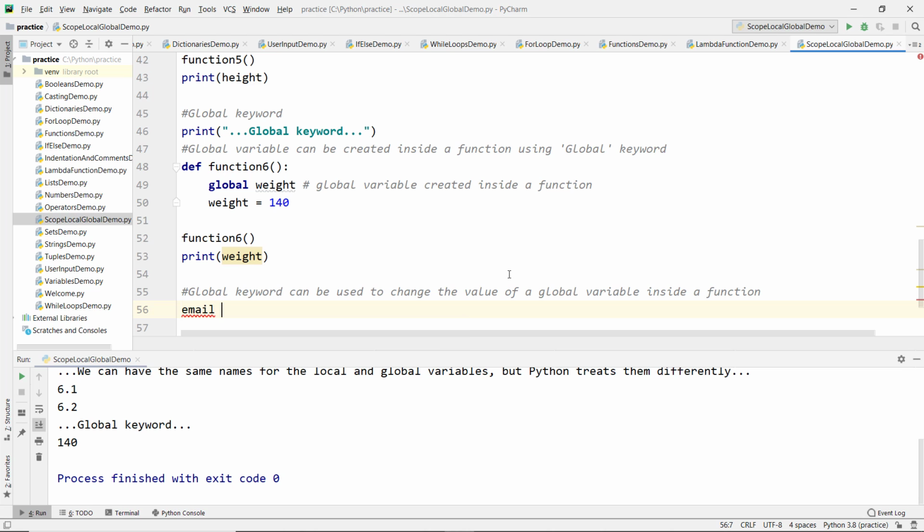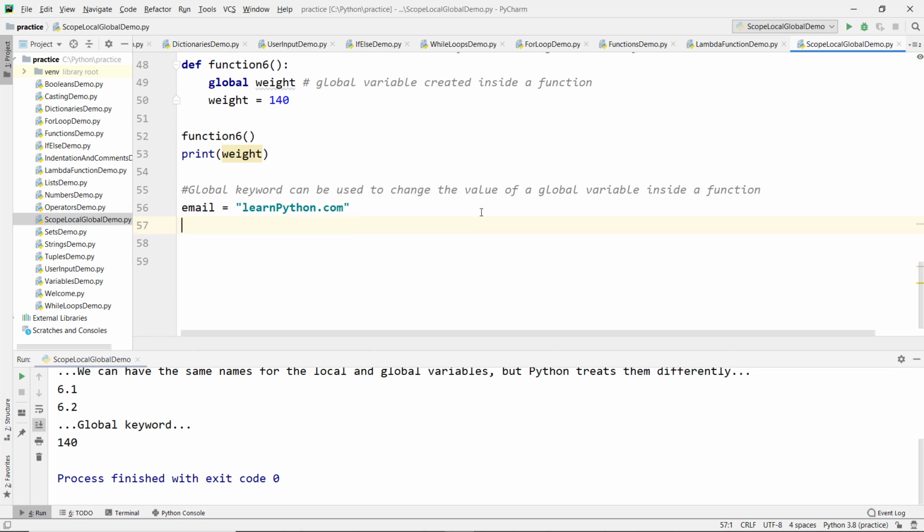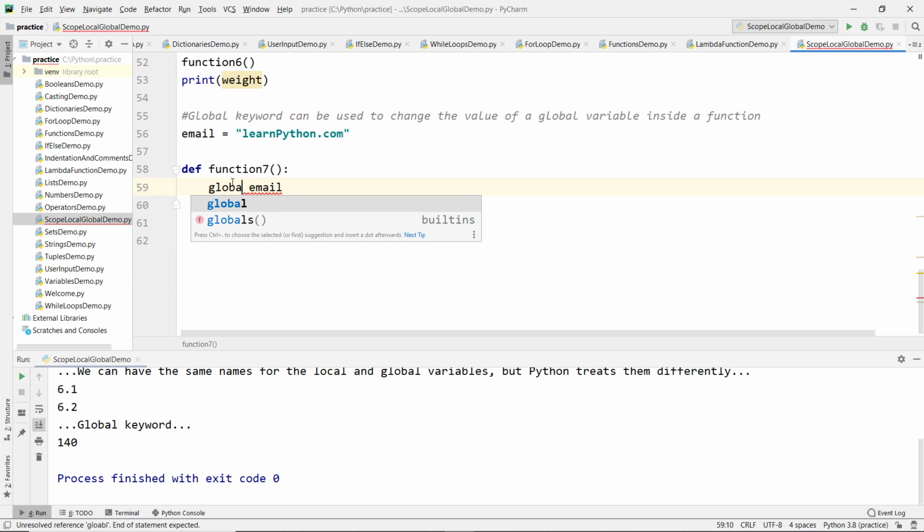So let me create a global variable email, learnpython.com, and create a function 7, and by using the global keyword we are making this variable a global variable, and let's try to change the value from learnpython.com to pythoneasytolearn.com, and this is global.